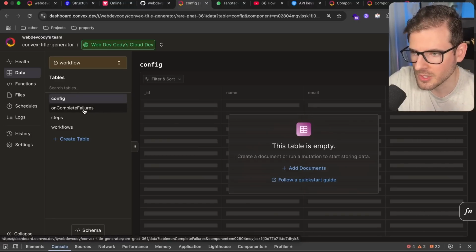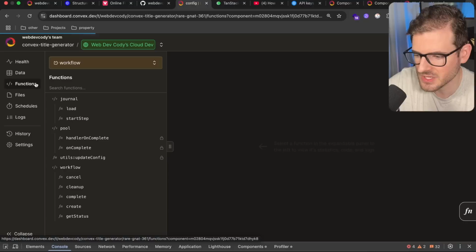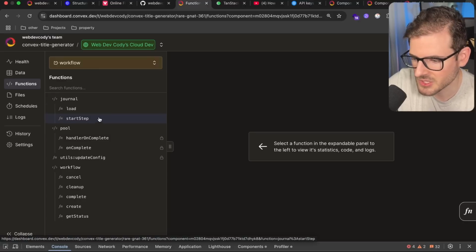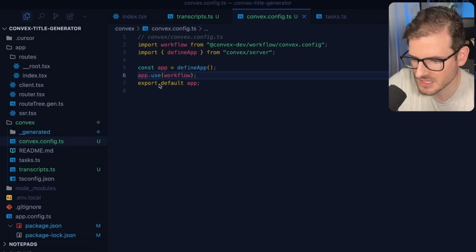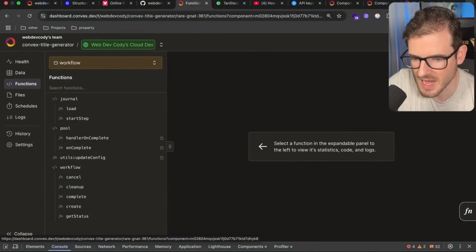So Convex Components is a really cool way where you can extend your database to have more tables and mutations and functions and actions that you can use in your Convex project, or anyone else in the world could build their own components and share them, so you can extend the functionality of your application just by installing a little component, right? So that was like, what, 6 lines of code, and now we have all this new stuff defined for us, including our database tables and these functions and actions.